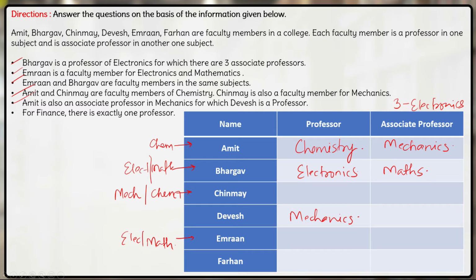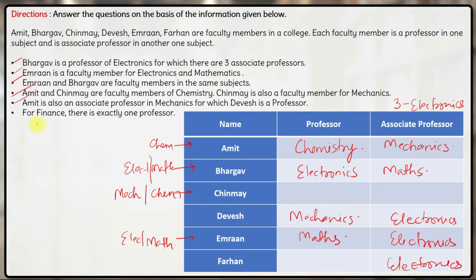So for electronics, the 3 associate professors will be Devesh, Imran and Farhan. Now we know Imran is a faculty in electronics and maths, and he is an associate professor in electronics. That means he will be a professor in maths over here.